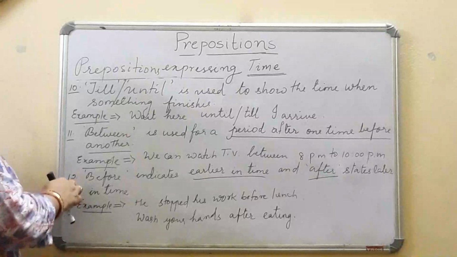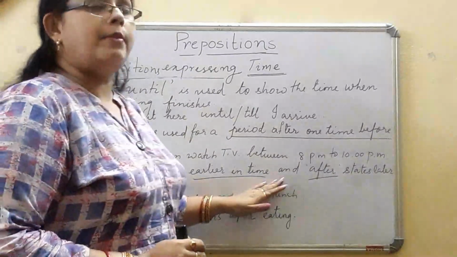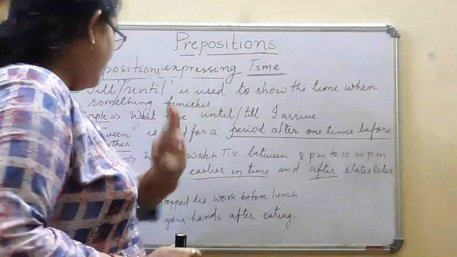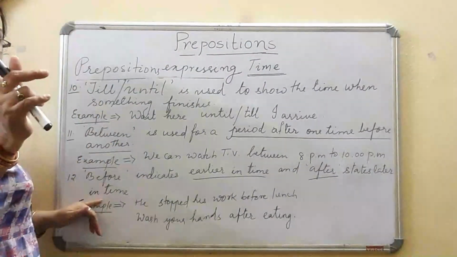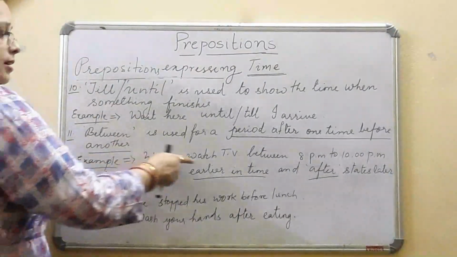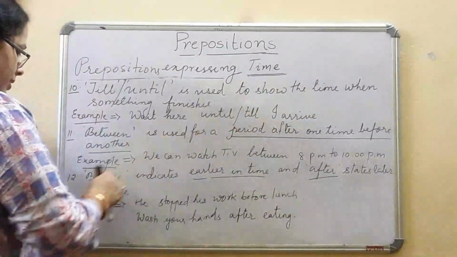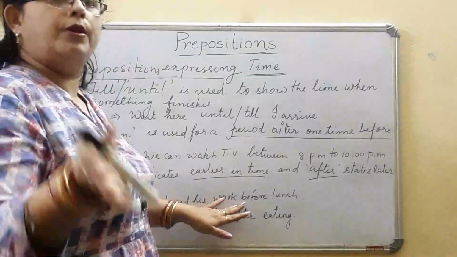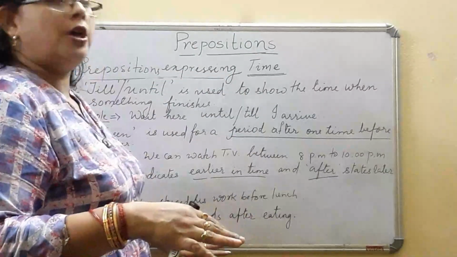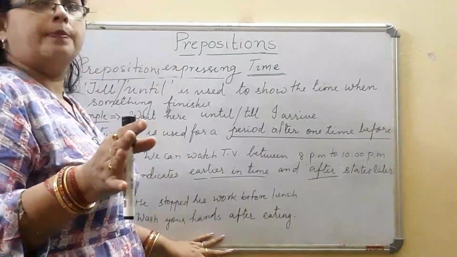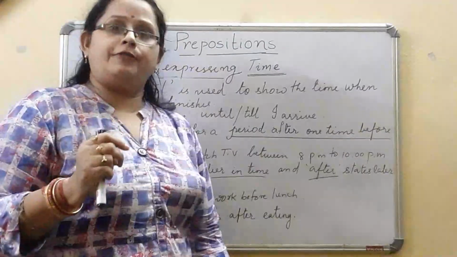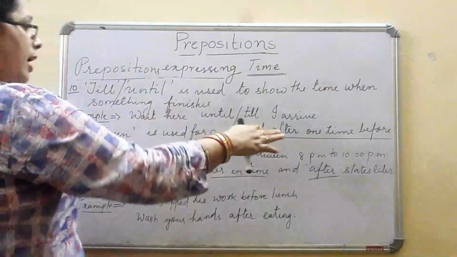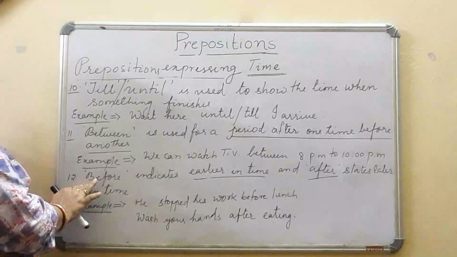Next is before. Before indicates earlier in time and after indicates later in time. Two things I am showing you together. Before means earlier in time and after means later in time. For example, he stopped his work before lunch. Wash your hands after eating. That is before or after. Before means earlier, after means later.